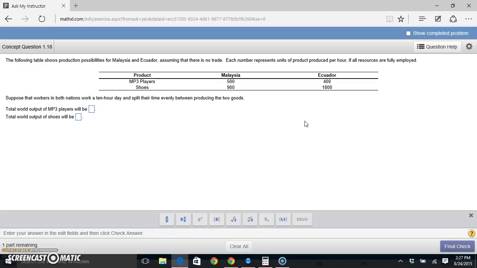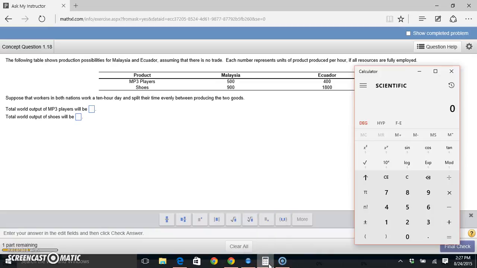So for Malaysia, if they spend 5 hours making MP3 players, they're going to produce 500 each hour times 5 hours. So I'll pull up my calculator here, figure out what that is. 500 MP3 players per hour times 5 hours gives me 2,500 MP3 players is how many Malaysia will produce. The question, though, asks for the total world output.